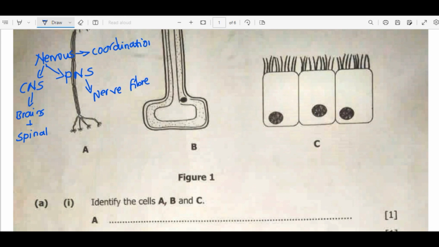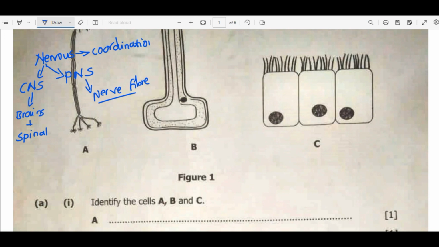The nerve fibers are like wires where the nerve impulses, or the electrical impulses, pass as they move from one point to another. Looking at the types of nerves, there are nerves that connect to the brain, known as the cranial nerves. Then we also have those that connect to the spinal cord, known as spinal nerves. In general, a nerve is just like a wire where the electrical impulses pass through.